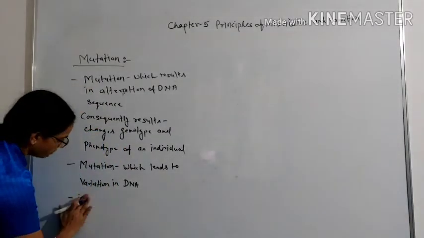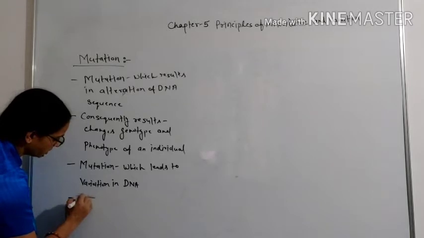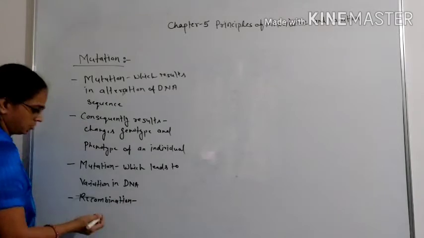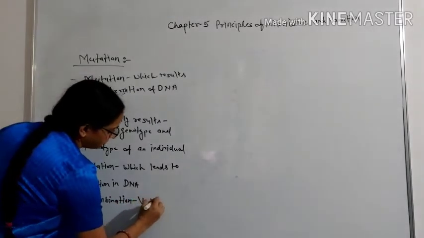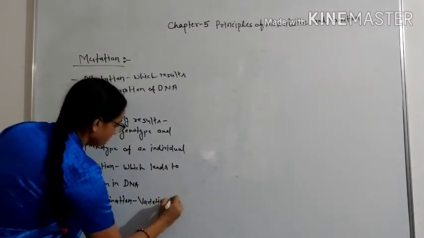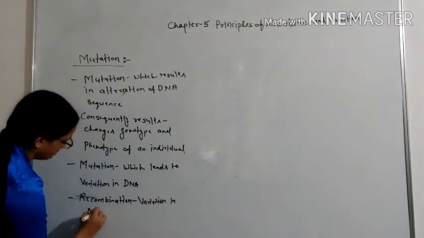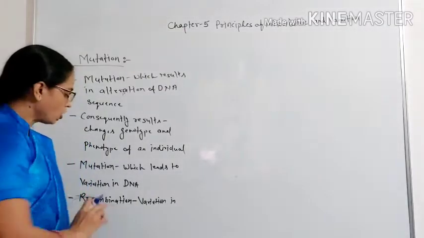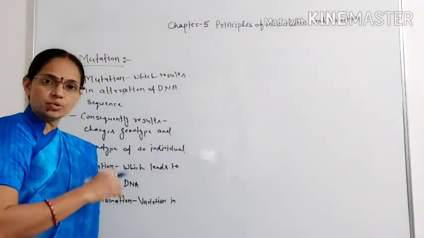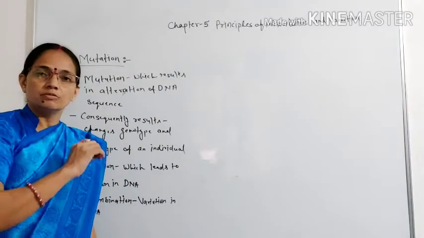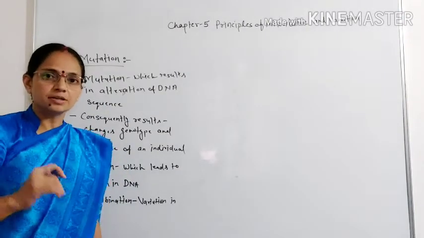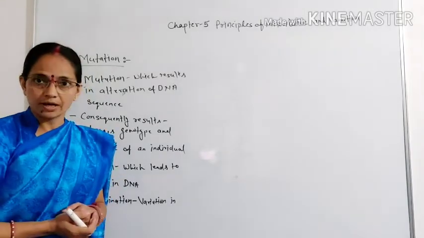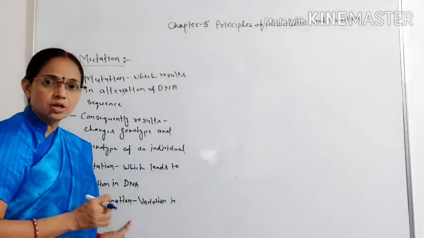Okay, so recombination is also a process by which variation occurs in normal condition. The recombination process is responsible for variation in DNA. That's why we do not look the same as our parents, because of this recombination process.